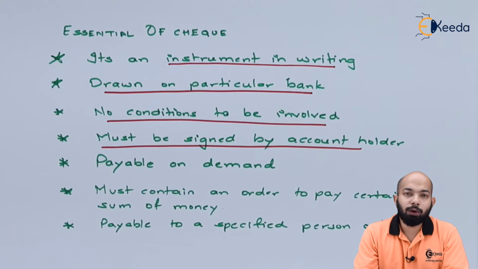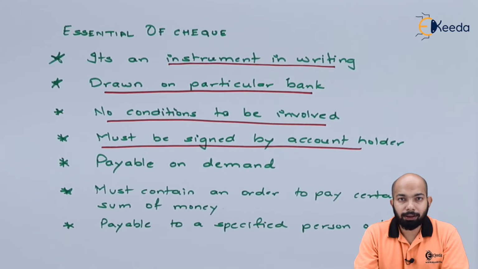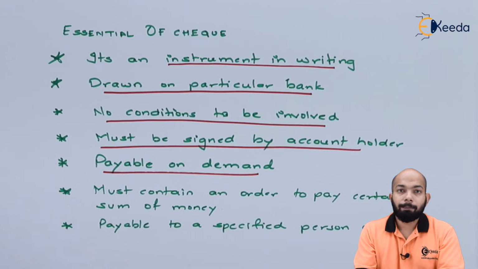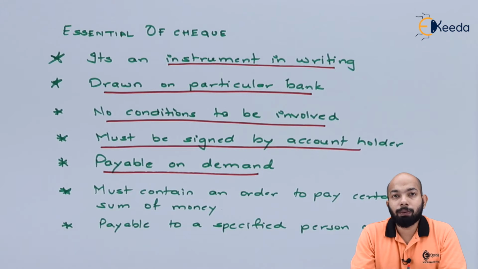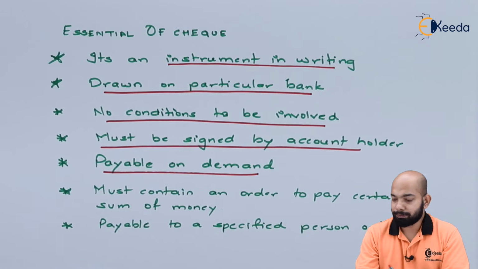It must be signed by the account holder. The next part is that it must be signed. That means the initials of the account holder should be there to validate that check. If it is not there, it is non-enforceable. Payable on demand is one of the most important concepts of any check, because whenever you issue a check, the banker is supposed to pay you on demand. Issuing a check itself is demanding the amount from the bank or from your own bank account.